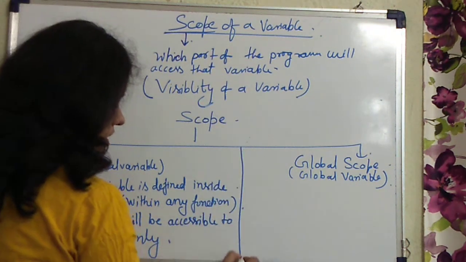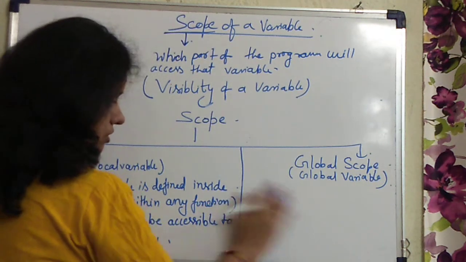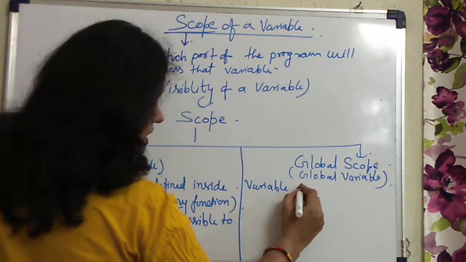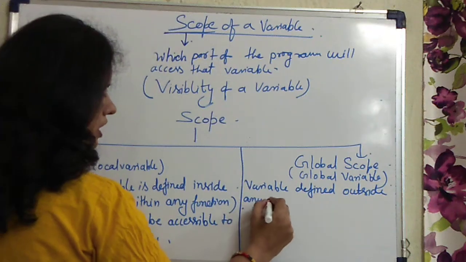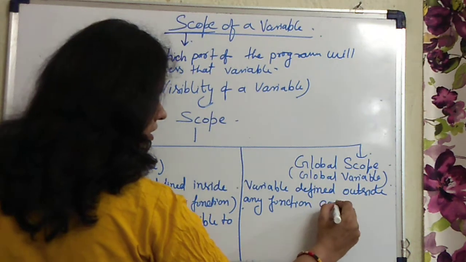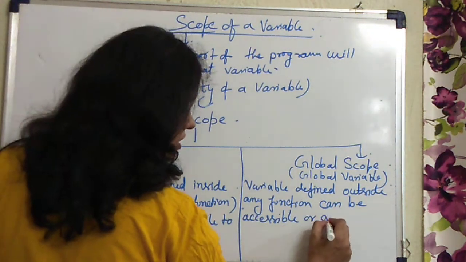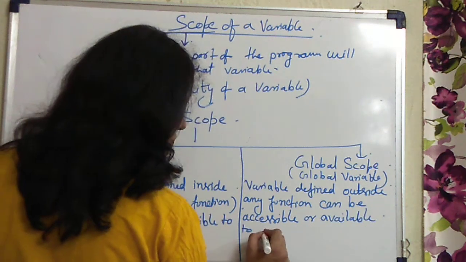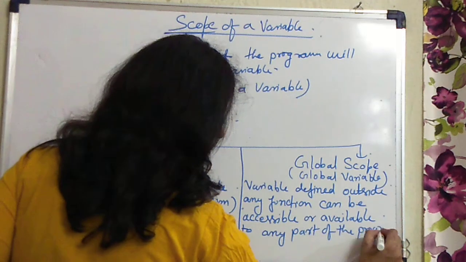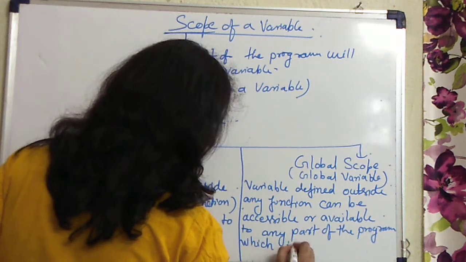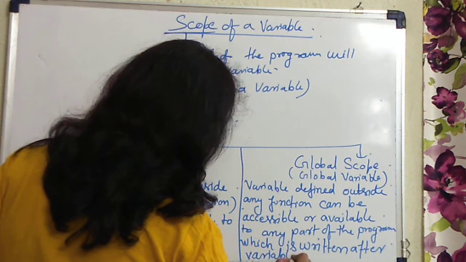Now let us see what a global variable is, okay? A variable defined outside any function can be accessible or available to any part of the program which is written after the variable definition,